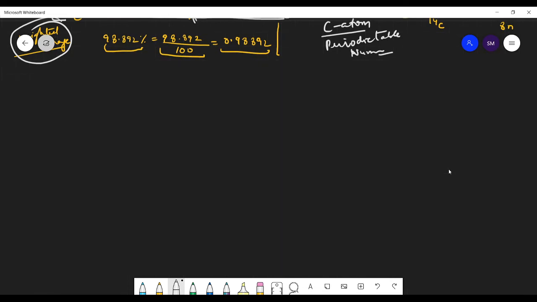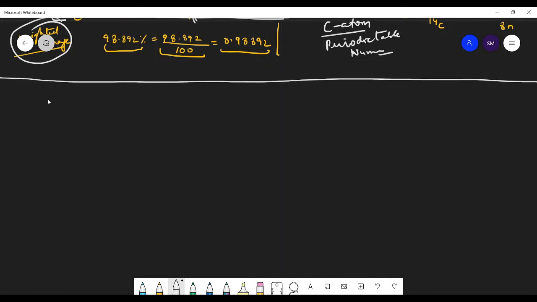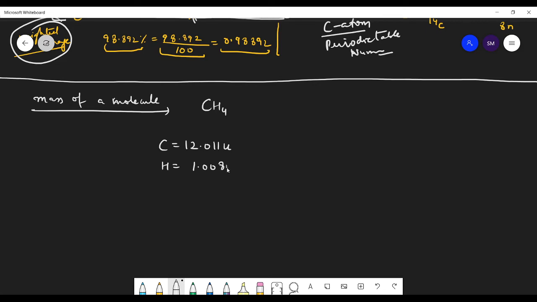Now, how do we find the mass of a molecule? That's pretty simple. Suppose you have to find the mass of CH4. The mass of a carbon atom will be given to you, which we just calculated: 12.011 unified mass. The mass of a hydrogen atom is 1.008 unified mass.